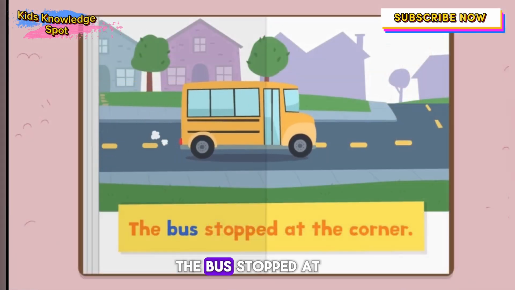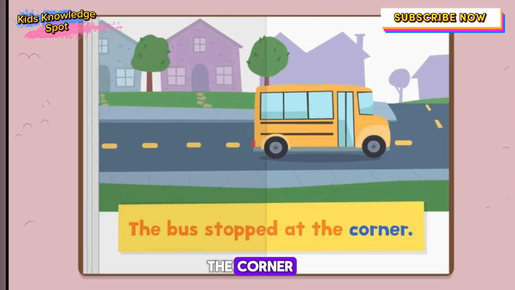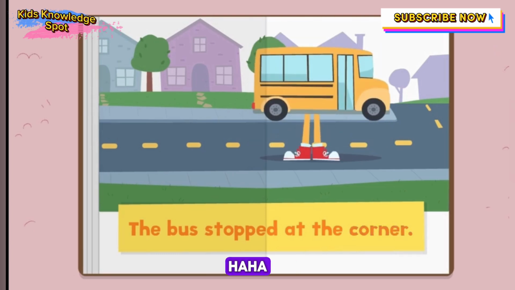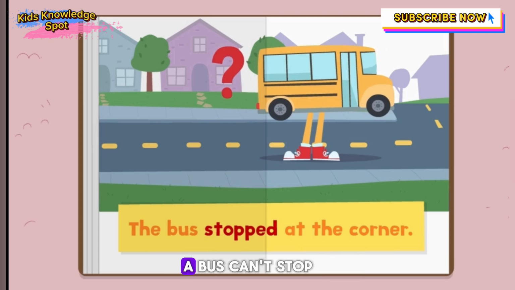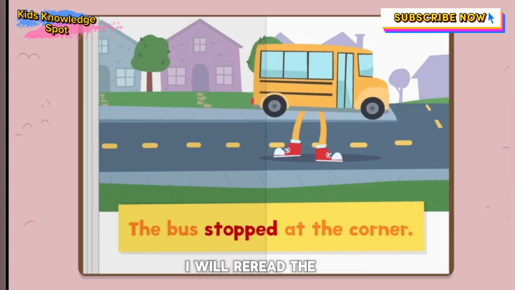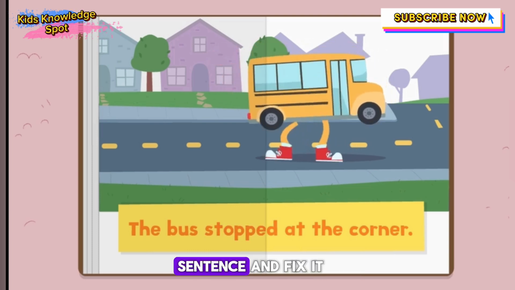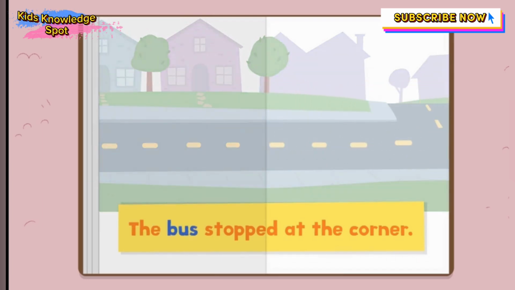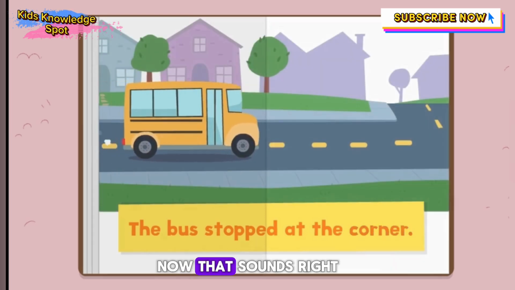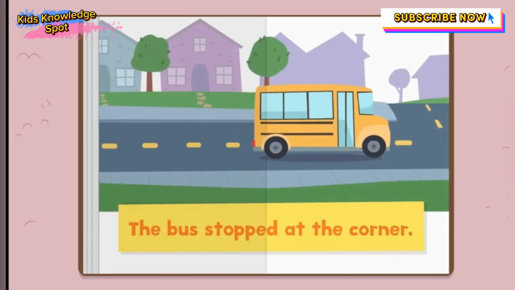The bus stepped at the corner. Wait, that doesn't seem right. A bus can't step. I will reread the sentence and fix it. The bus stopped. The bus stopped at the corner. Now that sounds right.